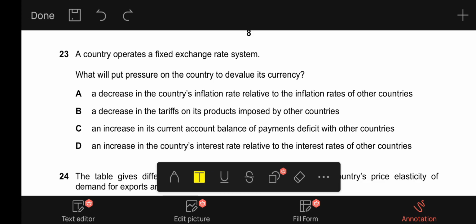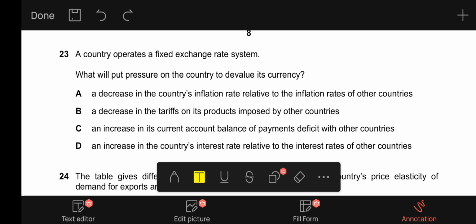So A, a decrease in the country's inflation rate relative to the inflation rates of other countries. This is incorrect because why would a country make its exports expensive, which will result in cost of production to rise and the productive capacity of a country to fall? So this is incorrect. B, a decrease in the tariffs on its products imposed by other countries. Again, incorrect. C, an increase in its current account balance of payments deficit with other countries.